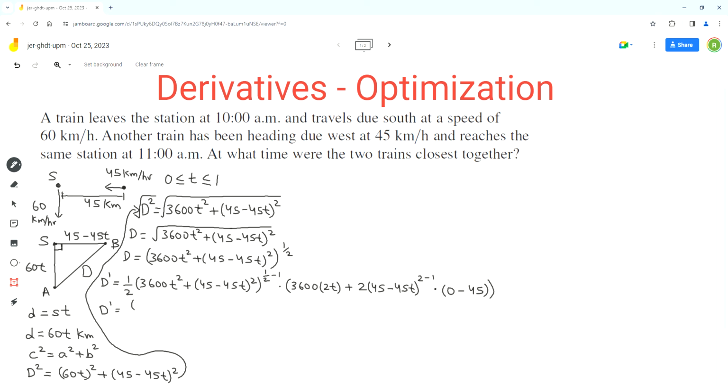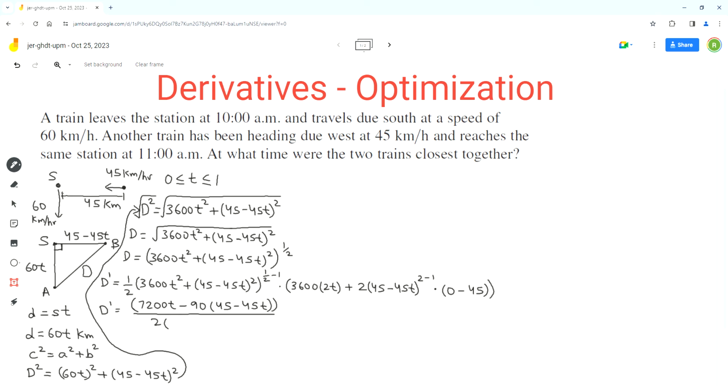So we get 7200t, and then 0 minus 45 is negative 45, and times 2 will be negative 90 times (45 minus 45t), and the exponent is 2 minus 1, which is just 1, so we don't write 1 as an exponent, over 2, and then the expression with the exponent half.